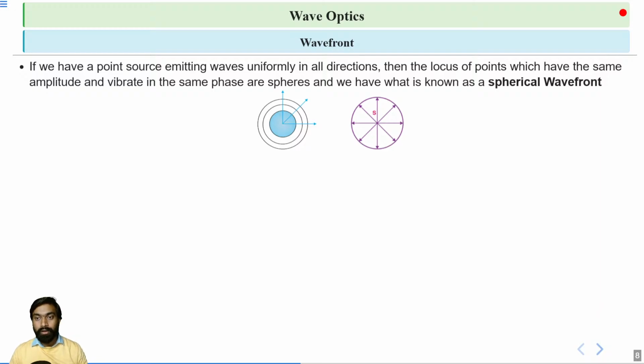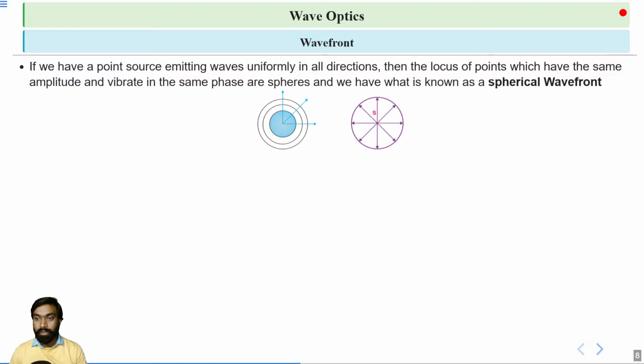If we have a point source that emits waves uniformly in all directions, then the locus of all those points which have the same amplitude and vibrate in the same phase are spheres, and this is called the spherical wavefront. So assume this is a point source.